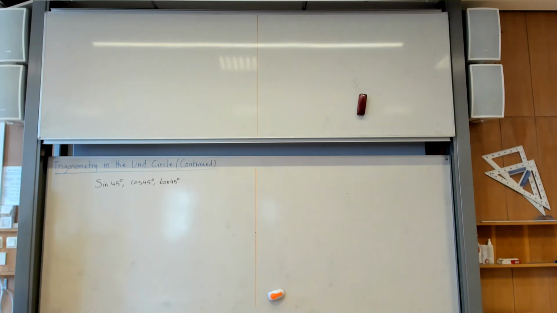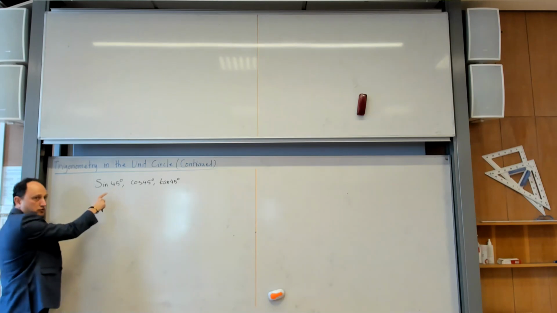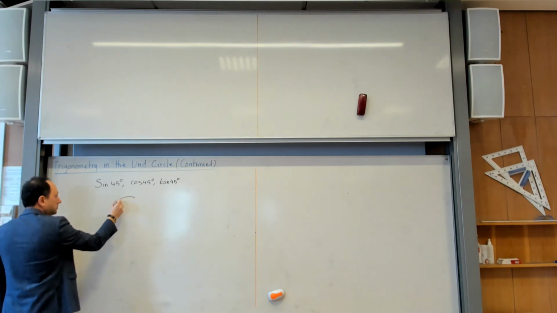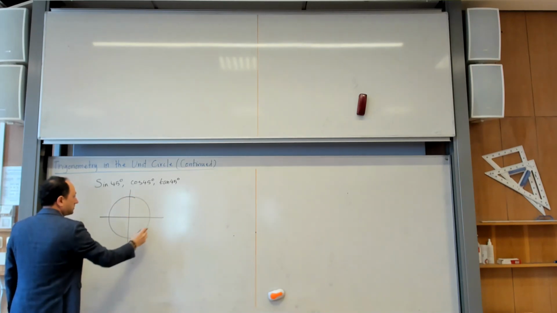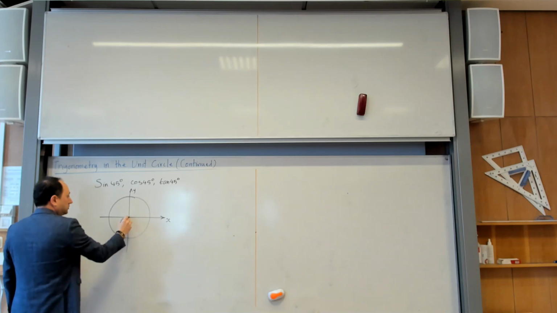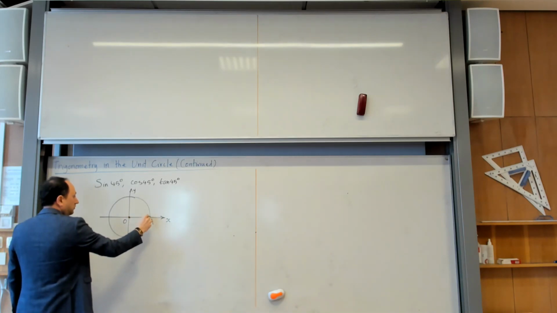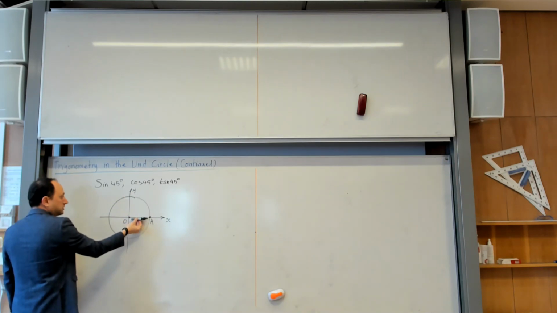Okay, so how should I do that? First of all, I need to find the end point that corresponds to 45 degrees. So I draw a unit circle, x and y. This is the origin of my circle. Every angle that I am talking about should start from this side, and then I start rotating.